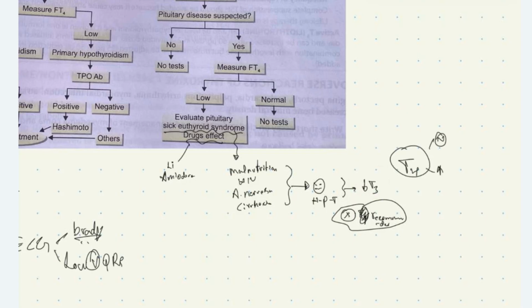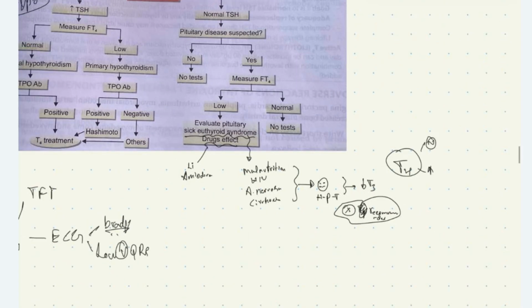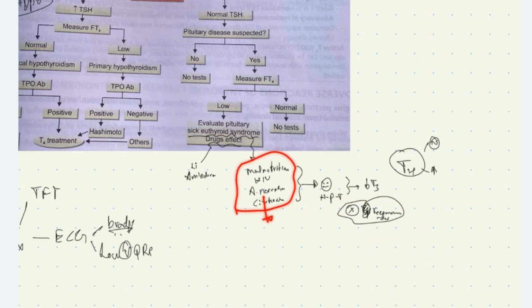Why do we see this sick euthyroid syndrome? Sick euthyroid syndrome is due to malnutrition, HIV, anorexia nervosa, and cirrhosis, causing impairment of the hypothalamo-pituitary thyroid axis, which causes reduced T4 levels and manifestations. We don't usually recommend treatment in these patients. When these conditions are resolved, the euthyroid state will be resumed. We'll get the normal thyroid function.